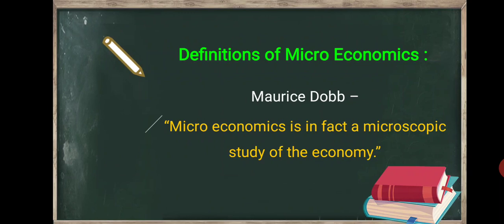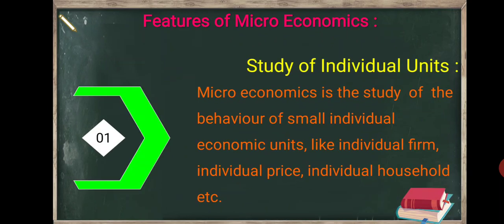What is the definition of microeconomics? According to Dobb, microeconomics is in fact a microscopic study of the economy. What is the main word in this definition? Microscopic study of the economy. Okay, then you have to explain the features of microeconomics. You have only 4 features, write in your answer sheet.